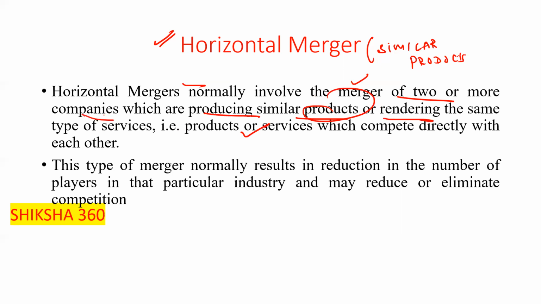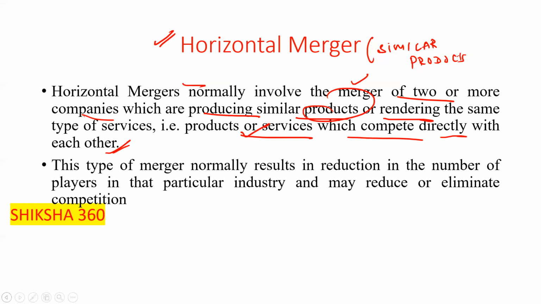Either they are producing the same type of products, or they are providing the same type of services, that is, products or services which compete directly with each other.